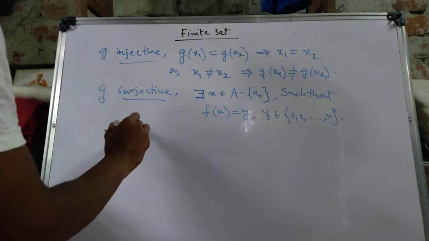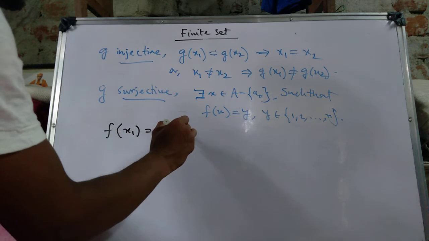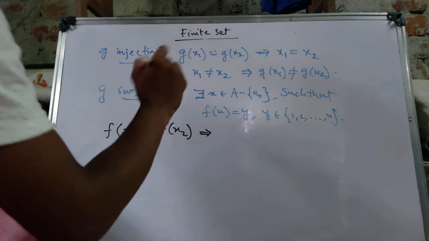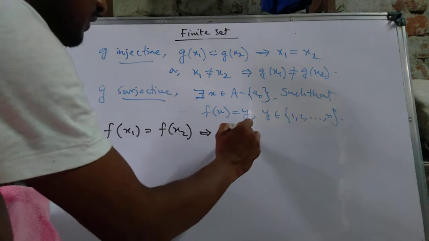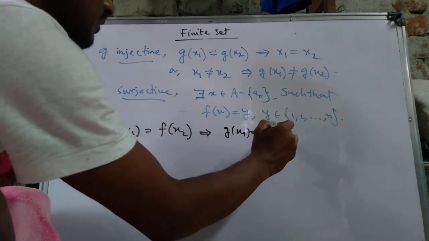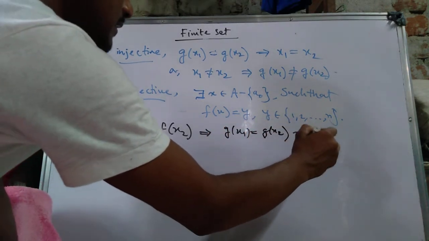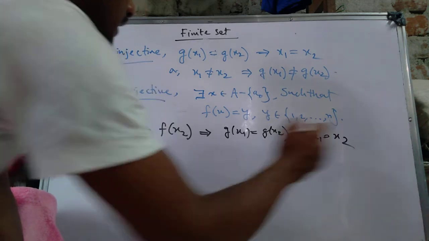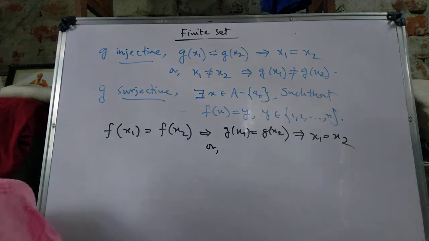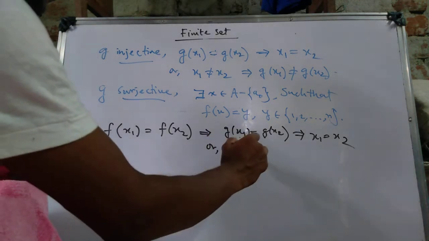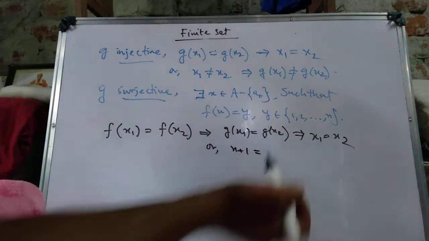That means if f(x1) = f(x2), this implies that, if f equals g, then g(x1) = g(x2), which implies x1 = x2. If f is not g, that means two options: then f(x1) equals how much? n plus 1 when x1 = a0, and f(x2) = n plus 1 for x2.